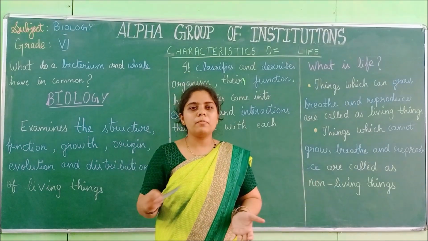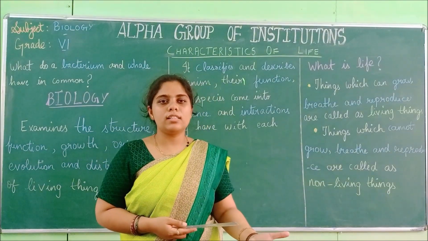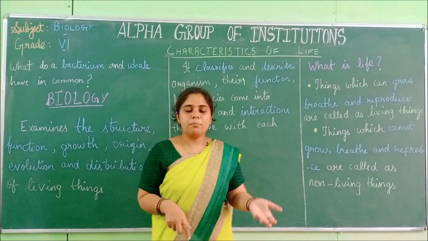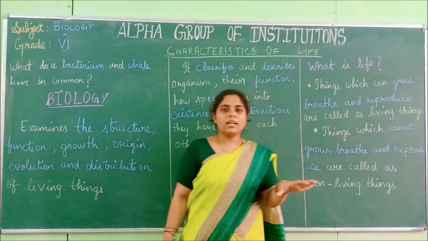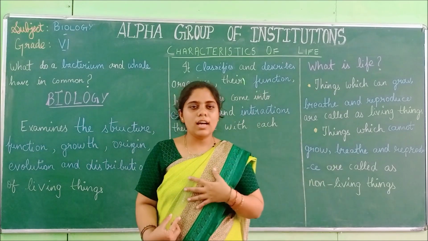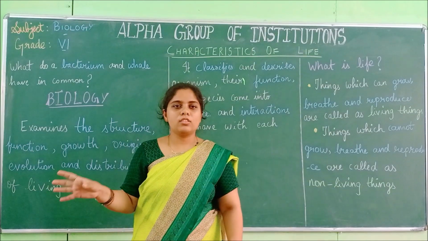Do all human beings have the ability to produce their own young ones? Yes, we reproduce. So all three things come under the human category. So we are called living things. We can also compare with plants.